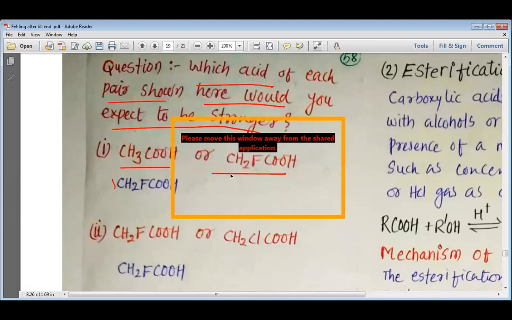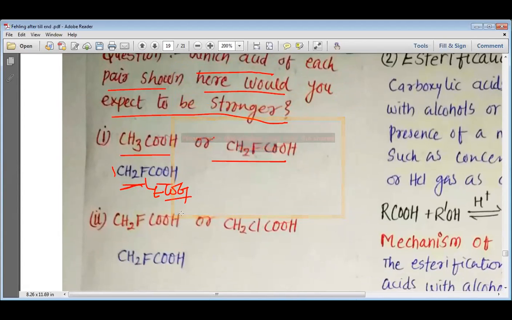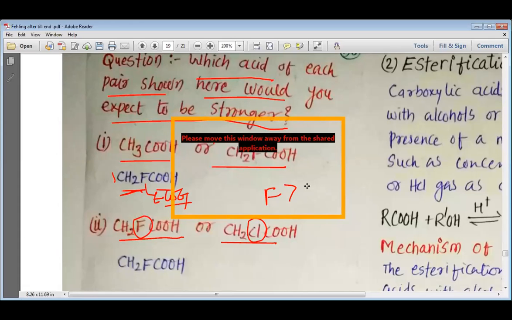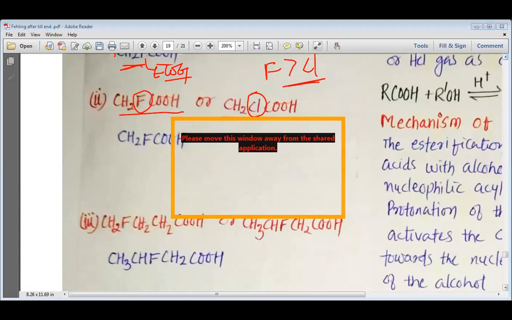See, here we have CH2FCOOH and CH3COOH. CH2FCOOH will be more acidic because it has fluorine, which is an electron withdrawing group, and this electron withdrawing group increases the acidic character, my dear students. Same way, if you compare CH2F and CH2Cl, chlorine and fluorine: fluorine is more electronegative than chlorine, and that is why the acid which has fluorine bonded to the first carbon will be more acidic than the one with chlorine bonded to the carbon.